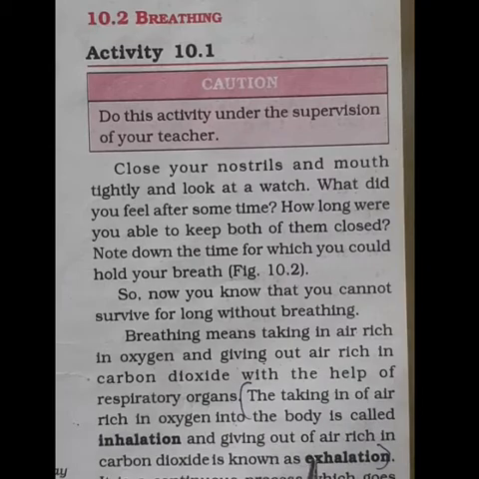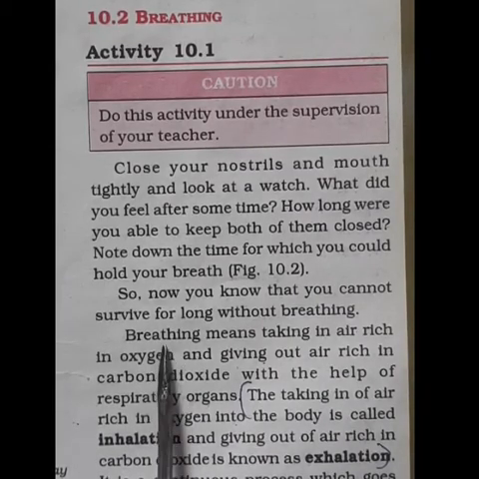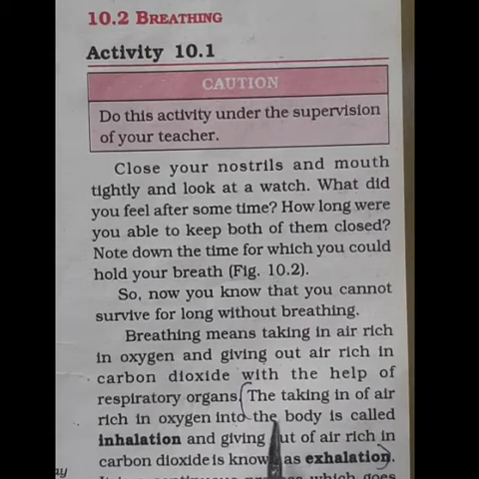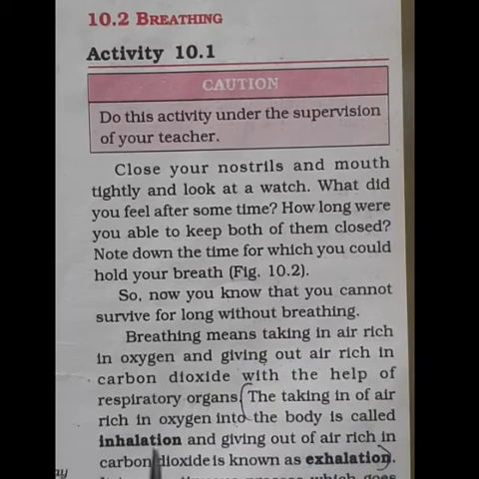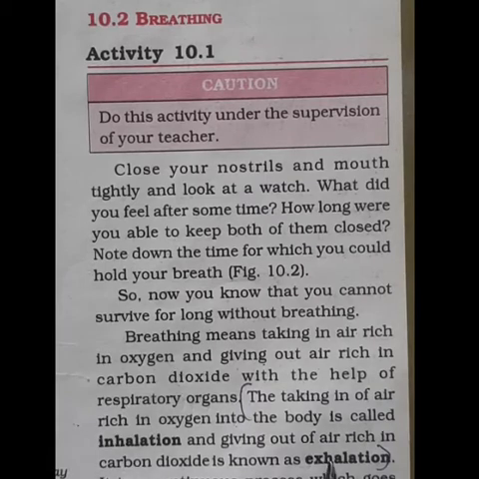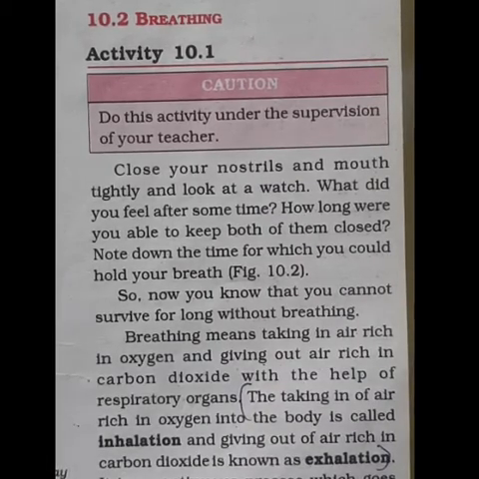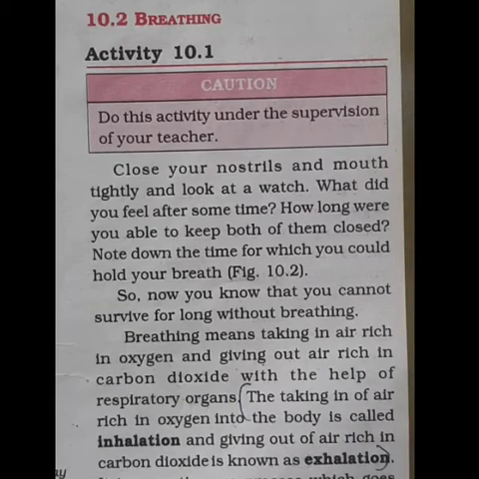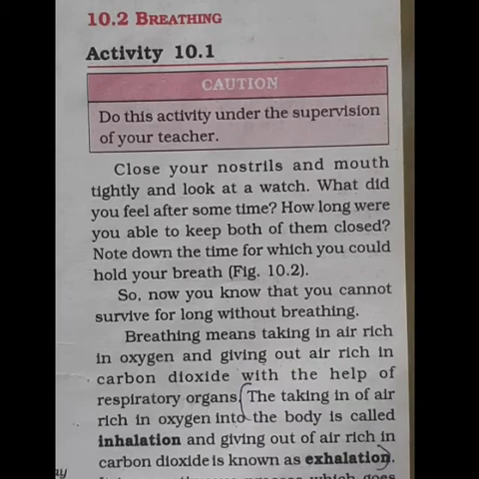So, inhalation and exhalation together form breathing, isn't it? So, when we take in air rich in oxygen, it is called inhalation. When we give out air rich in carbon dioxide, it is known as exhalation. You all know that breathing takes place throughout the life of an organism. The number of times a person breathes in a minute is termed as breathing rate.